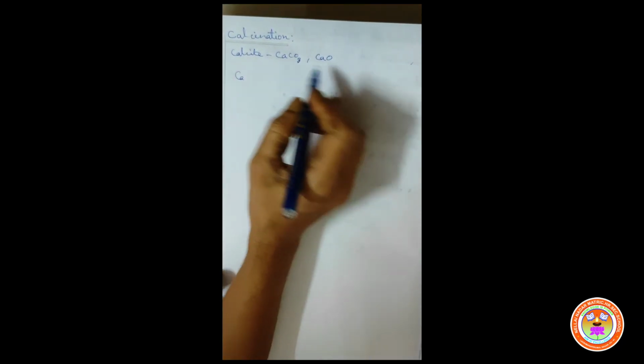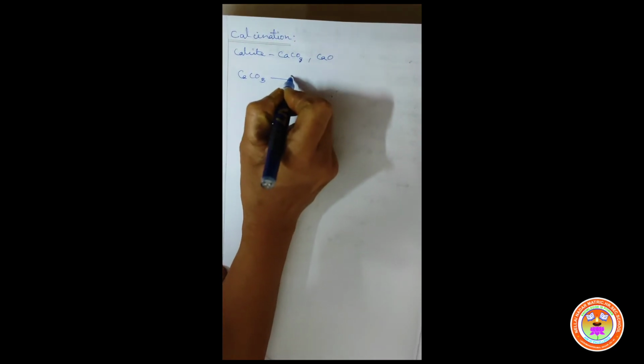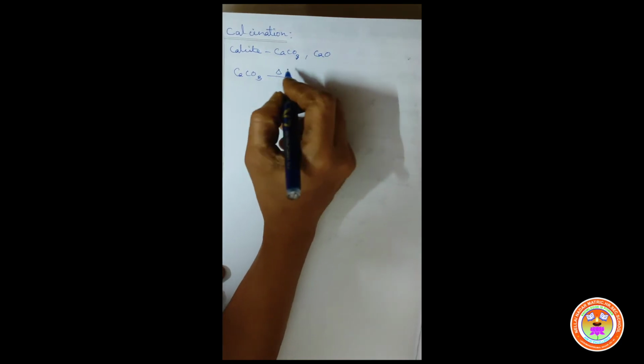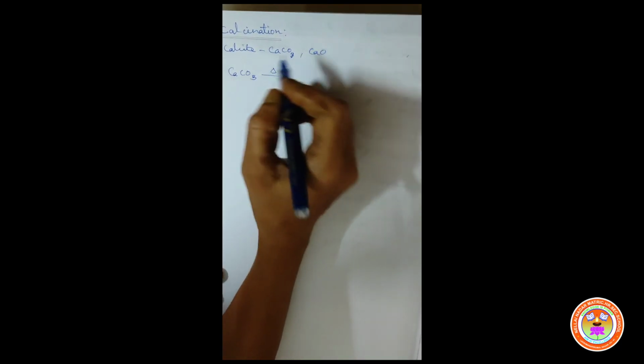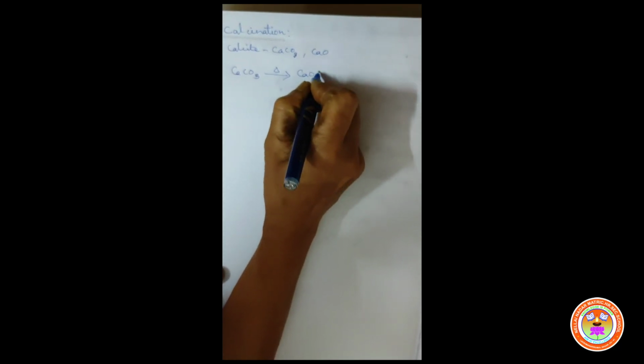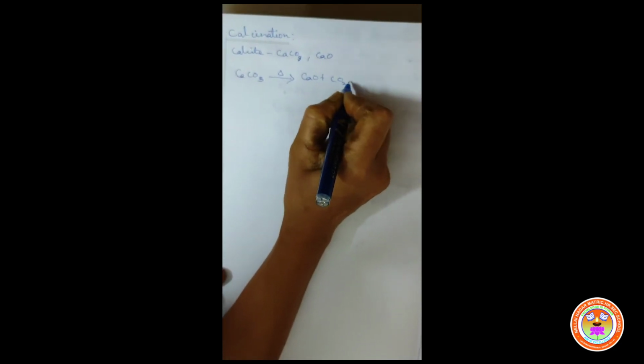For example, limestone. What's the formula of limestone? CaCO3. The formula of limestone is CaCO3. It is the carbonate ore of calcium. When it is heated strongly in the absence of air, it will be converted into calcium oxide, CaO, with an expulsion of CO2 gas.